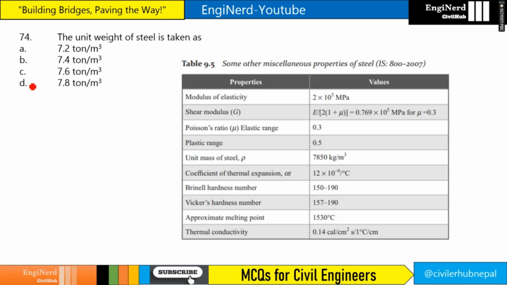The unit weight of steel is taken as 7.8 ton per meter cube, right? So it will be 7850 kg per meter cube and 7.8 ton per meter cube, because 1 ton is 1000 kg, right?